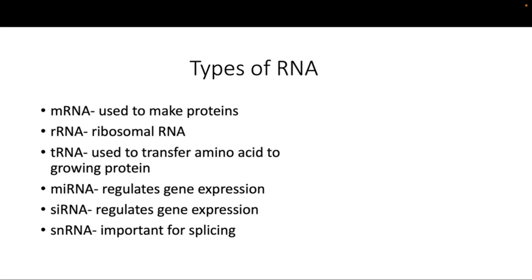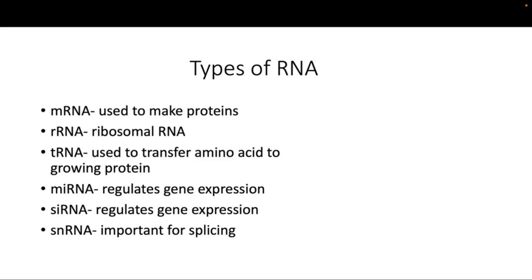Okay, there is another class of RNA known as miRNA. This RNA regulates gene expression. Along with miRNA, there is another RNA which is siRNA. It's small interfering RNA, and as the name suggests, they regulate gene expression by modifying the mRNA expression.